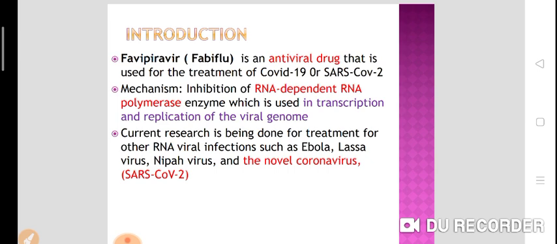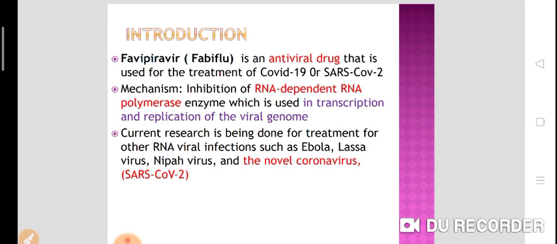It inhibits the RNA dependent RNA polymerase enzyme, which is used in transcription and replication of the viral genome. If it inhibits that enzyme, it will inhibit the replication or multiplication of the virus.